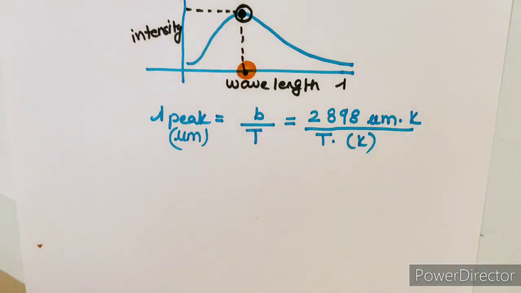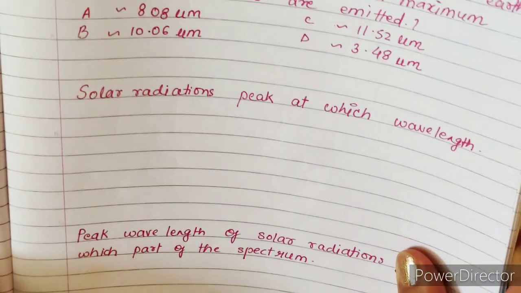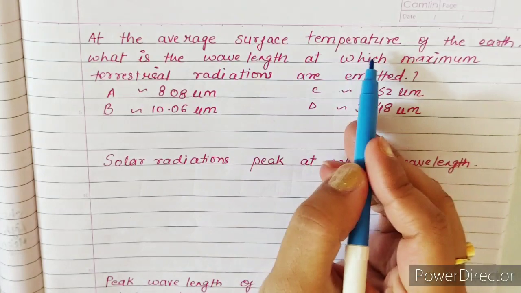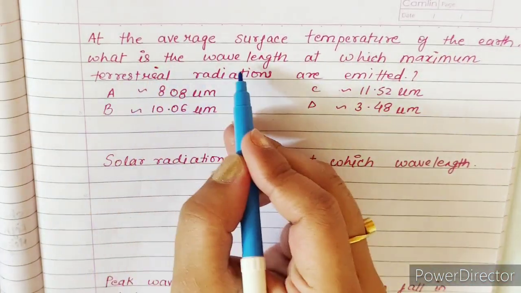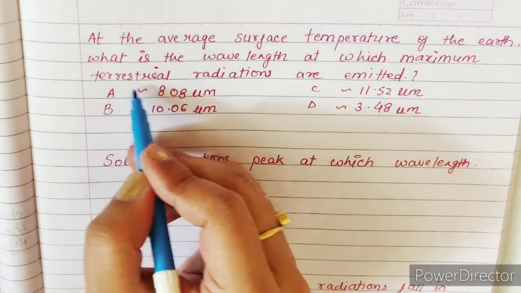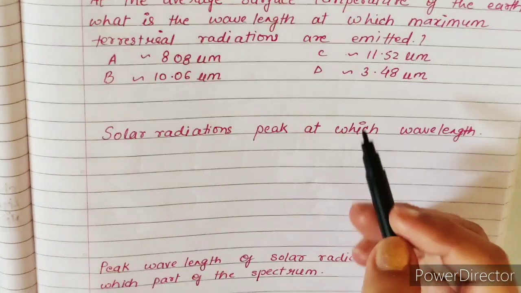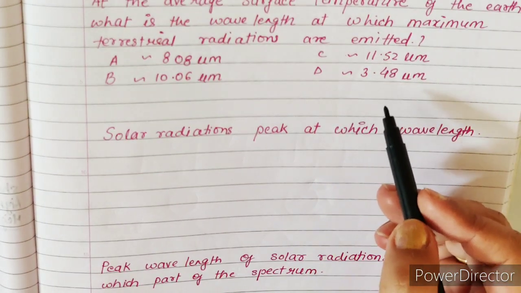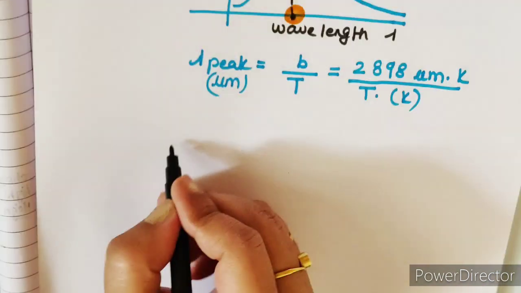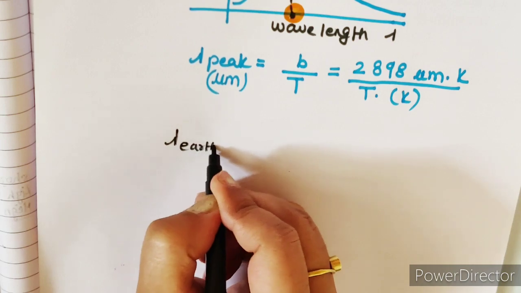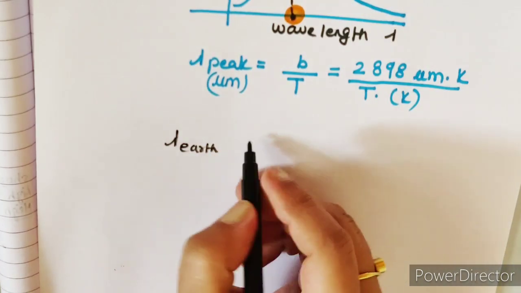Now we are going to see few questions which have been asked in UGC NET environmental science paper. So here the first question is, at the average surface temperature of the earth, what is the wavelength at which maximum terrestrial radiations are emitted? This can be solved by Wien's displacement law. So in this question we have to find out which wavelength is emitted by earth. So how can we solve it? We are finding the peak wavelength emitted by earth.